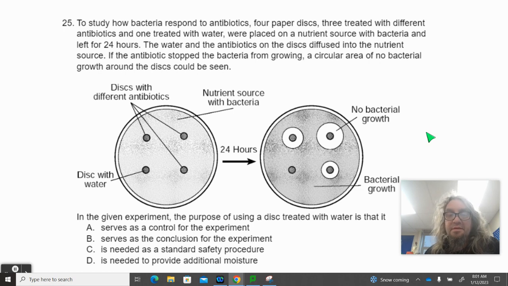In a given experiment, the purpose of using a disc treated with water is that it A, serves as a control for the experiment, B, serves as the conclusion for the experiment, C, is needed as a standard safety procedure, or D, is needed to provide additional moisture.